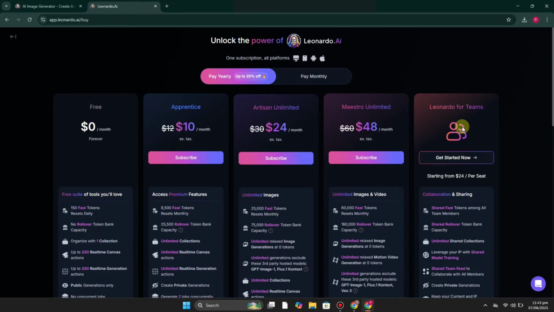And if we talk about its subscription plans, then we have these five plans available. It has a free plan and then $10, $24, $48 and one for corporate. So you can choose as per your choice and you have to pay per month for whatever plan you choose within it. So it's up to you. You can either go with your monthly payment plan or you can also pay yearly. So this is the plan. If you find it useful, then you can select any one of these and start your journey.